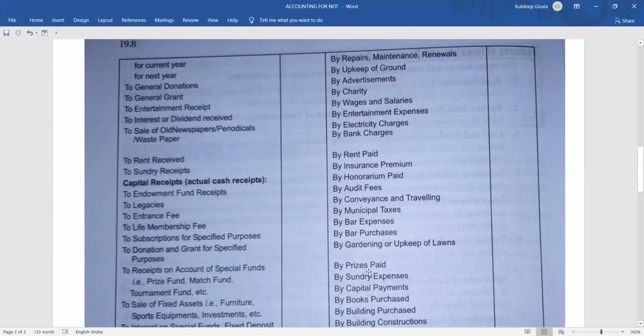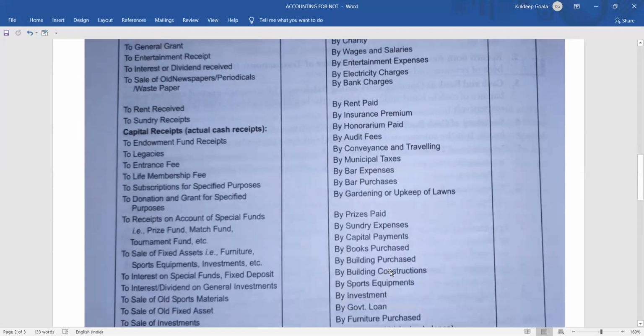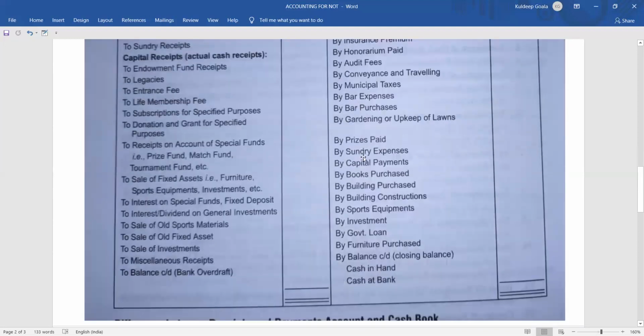Then next is by prices paid. Out of the prize fund, whatever prizes are paid will come as by prizes paid. Suppose this fund is there and you are paying a certain amount of money and purchasing prizes. Then after the payment is made, whatever is left, we can say that the prize fund is there. Sometimes it happens that the fund is not there, but still you have to pay it. Then also it will be taken. Not necessarily that only if the prize fund is there, you are going to pay the prizes.